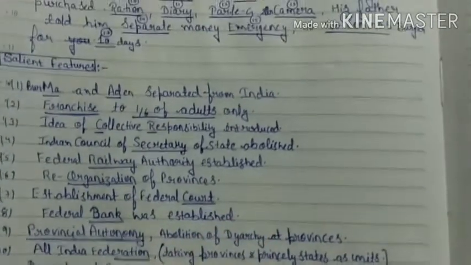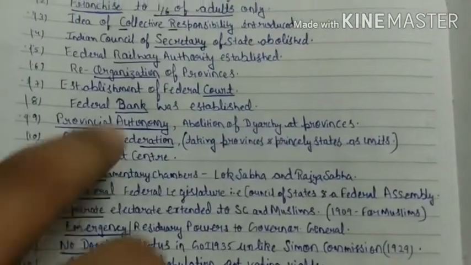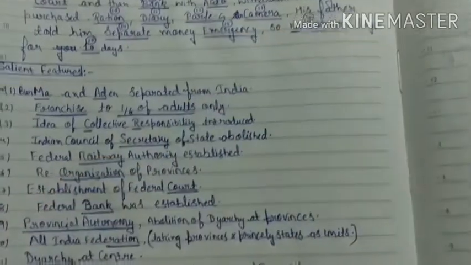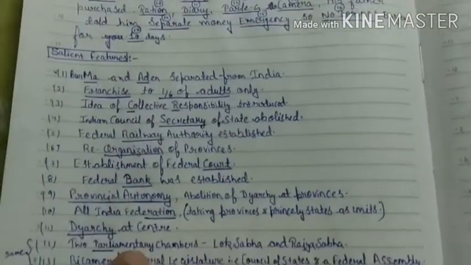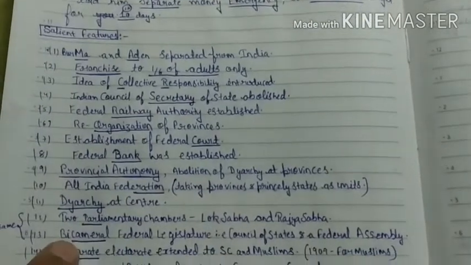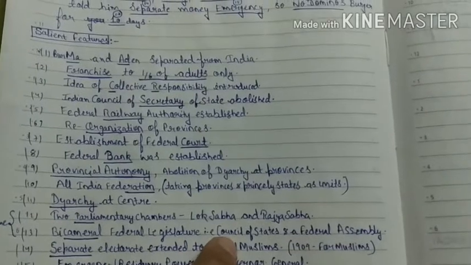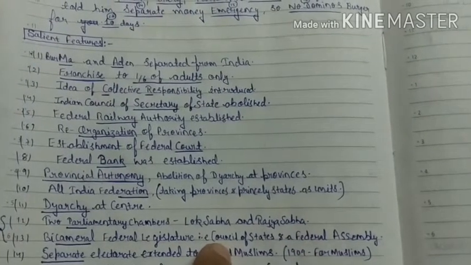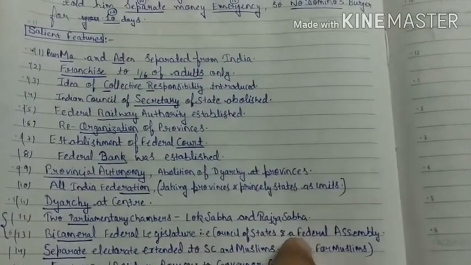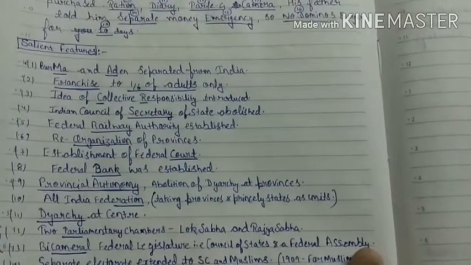Here points 12 and 13 are the same, you can learn either of the words from parley or camera. If you learn parley, it means the Parliament, the Lok Sabha and the Rajya Sabha. And if you learn camera, that belongs to bicameral. Bicameral means two groups: the Council of State and the Federal Assembly, or the Lok Sabha and the Rajya Sabha.